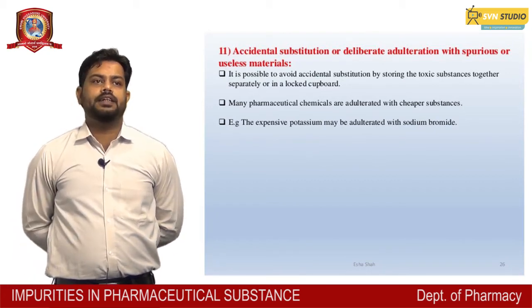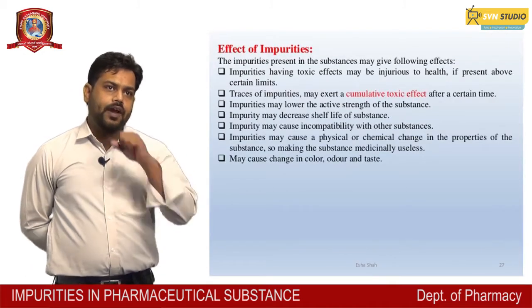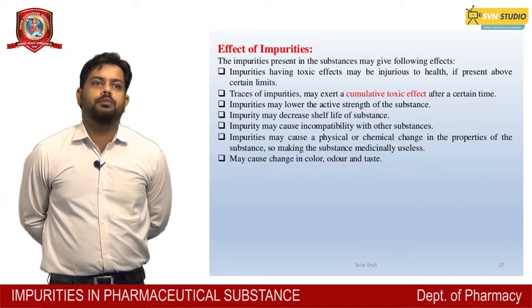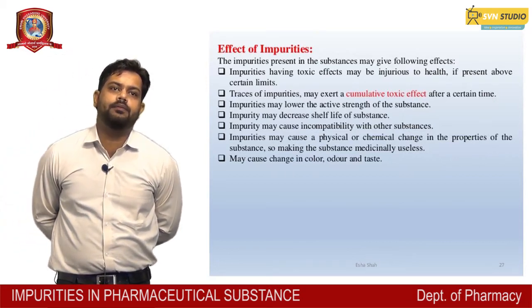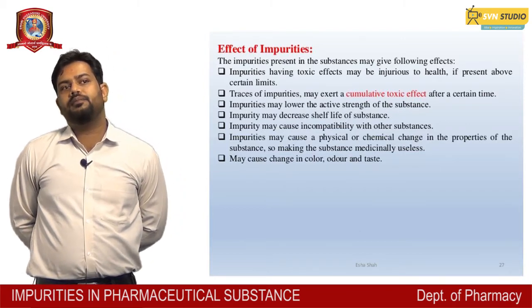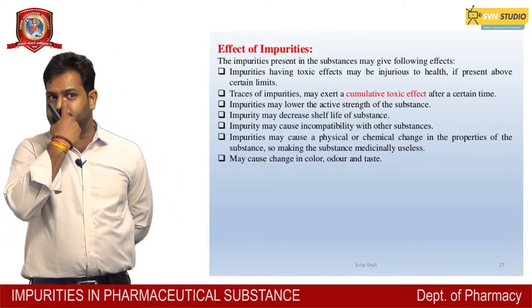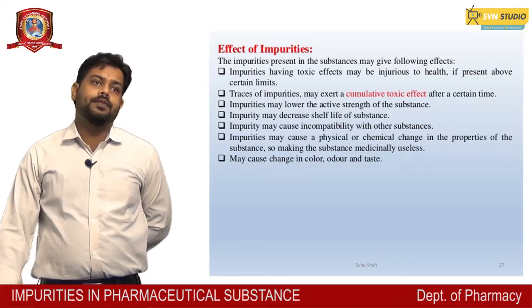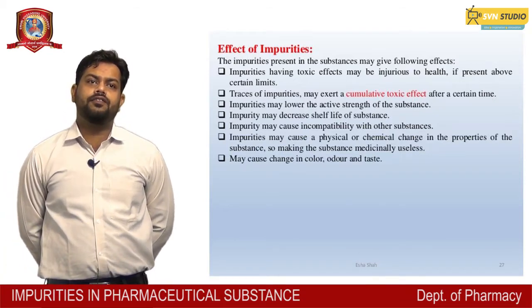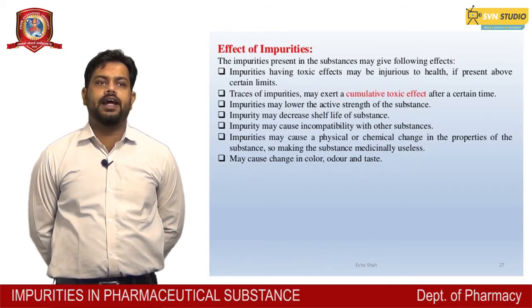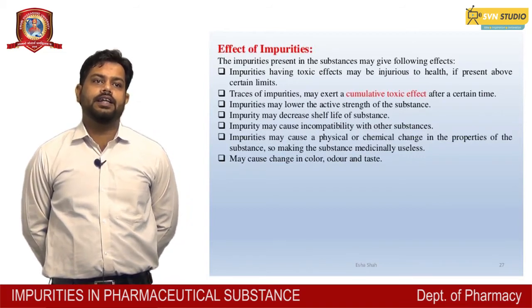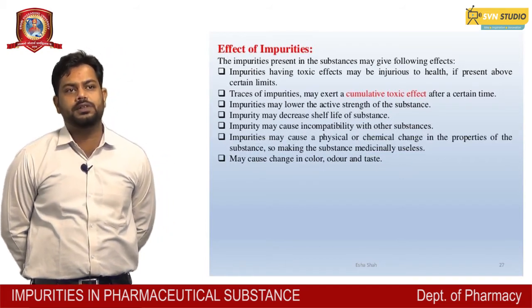Effect of impurities. The effects of impurities in a substance are generally as follows. First of all, impurities having a toxic effect may be injurious to health if present above a certain limit. If the impurity is present above a certain limit, it may be dangerous to our health. Traces of impurities may exert a cumulative toxic effect after a certain time. Impurities may lower the active strength of the substance and decrease the shelf life or the half life of the substance.